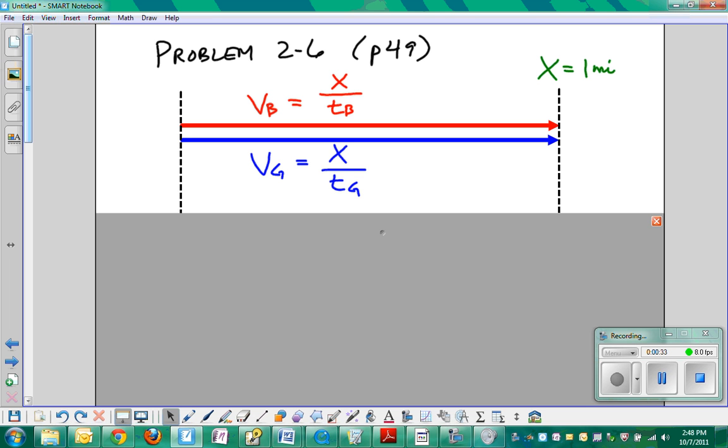Each of them had to run what we'll call big X. Big X is 1 mile. Roger Bannister's average velocity, and I'm going to leave off the bar that means average for simplicity, was equal to the whole distance, 1 mile, divided by his time. For El Guerrouj, his average speed was the mile divided by his time. But his time was less.